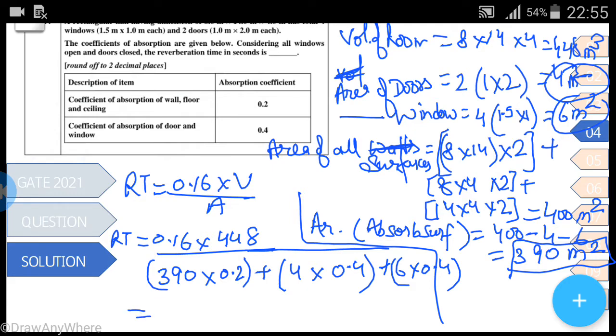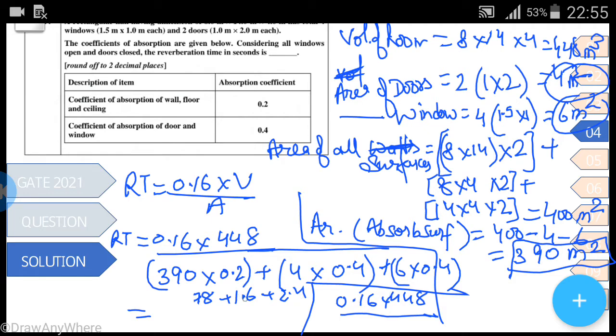So when you solve this question, 390 multiplied by 0.2 is 78. 4 into 0.4 is 1.6 plus 2.4, which gives 0.16 multiplied by 448 divided by 78 plus 4, 82.